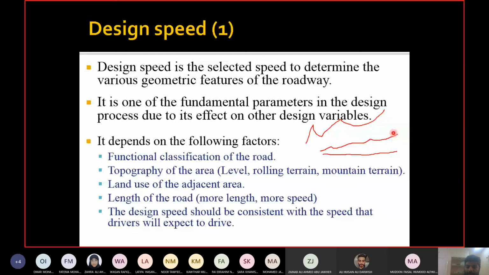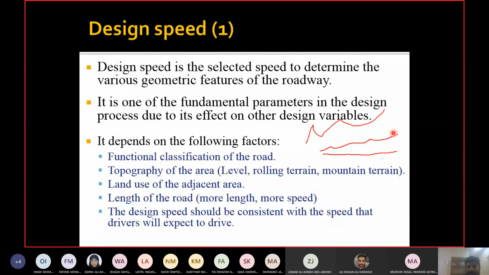By very fast I mean not with respect to time, I mean in terms of distance. You are at an elevation of 1 feet, and then the next point is an elevation of 6 feet. So you have this type of thing. Obviously in mountainous areas we will prefer lower speed. In level terrain we will prefer higher speed because the construction is easier, side distance is more, space is available, and so on.